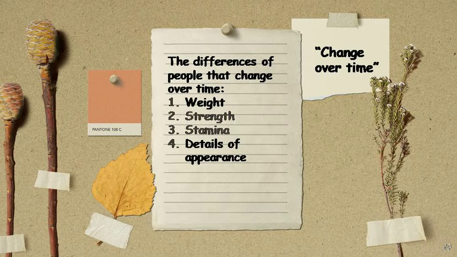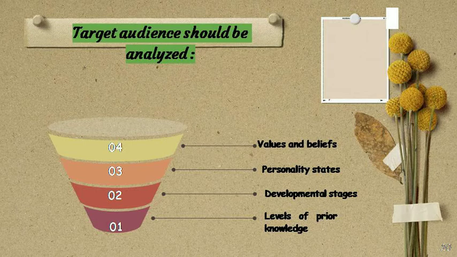The first is weight, the second strength, the third is stamina, and the fourth is details of appearance. There are four target audience aspects that should be analyzed. The first is levels of prior knowledge, the second development stage, the third is personality style, and the last values and beliefs.